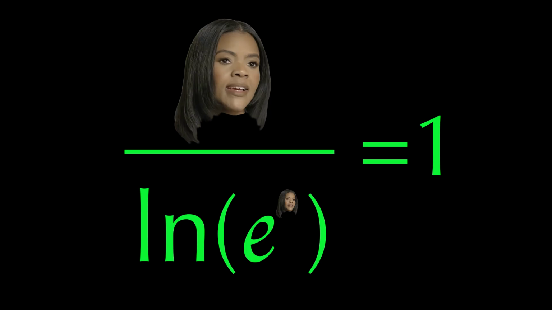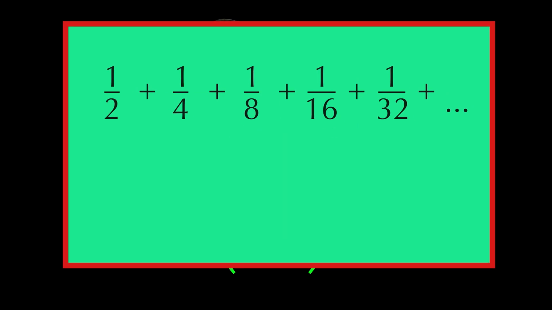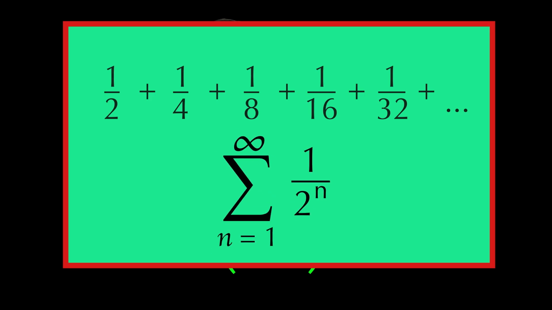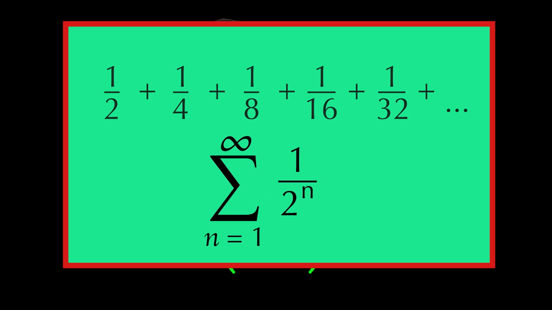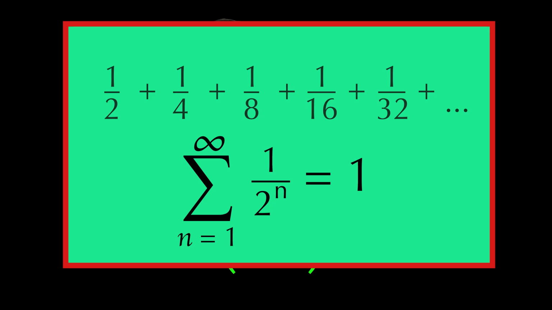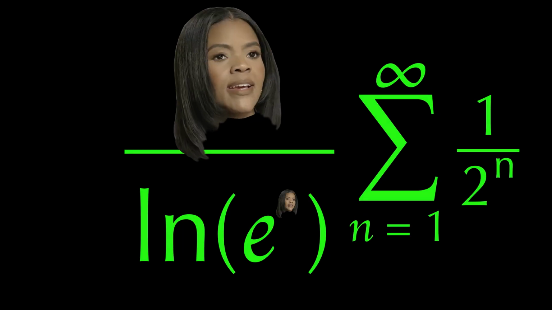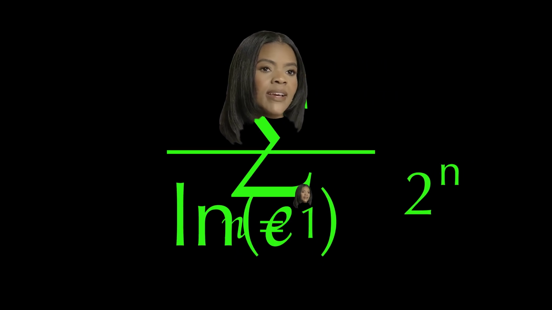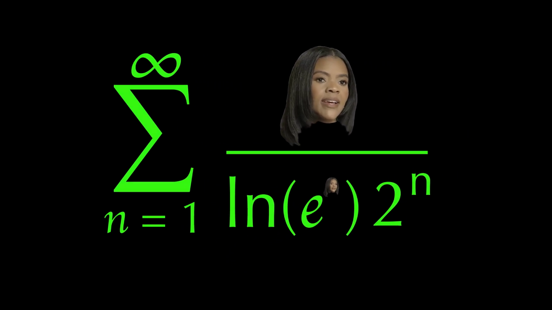Speaking of which, let's multiply it by another 1. We can now change this into something else. I myself am a big fan of this famous geometric series, which can be written as this infinite summation. All that we need to know is that it is equal to 1. So good, we can put it right here. We can now take Candace Owens and distribute her inside of this summation like so. And here we are, a funky looking expression.